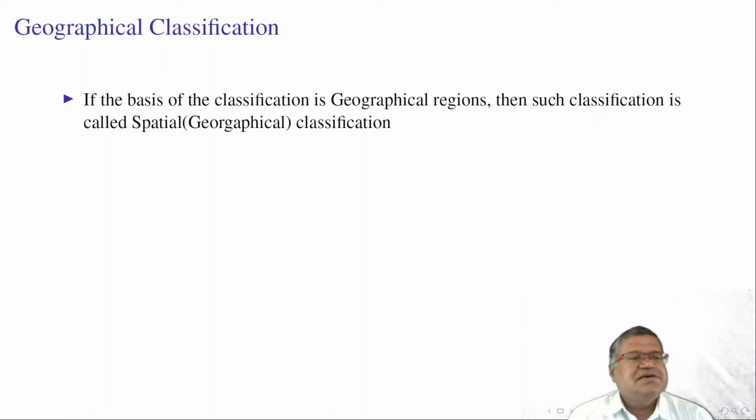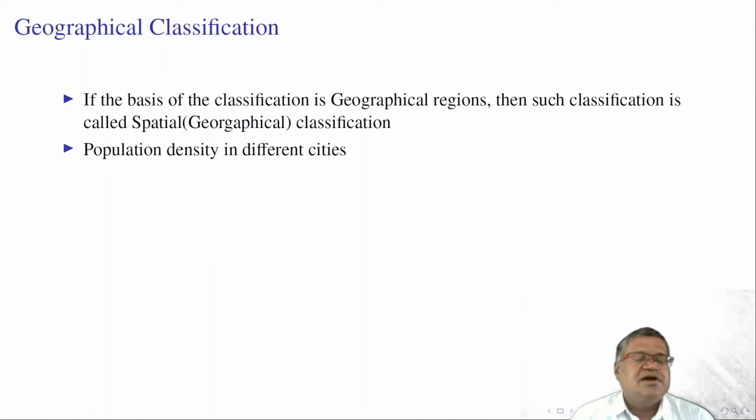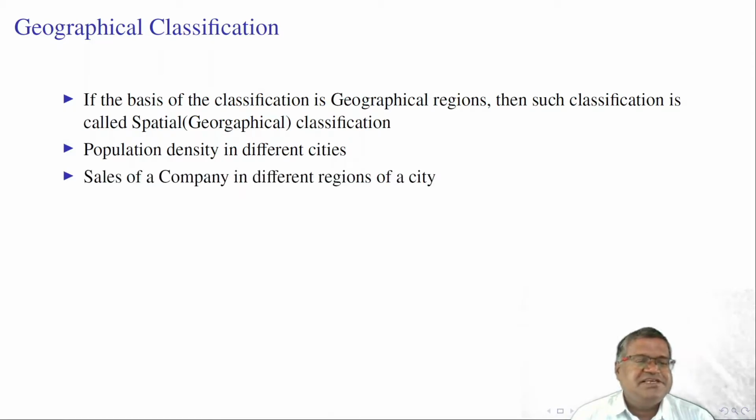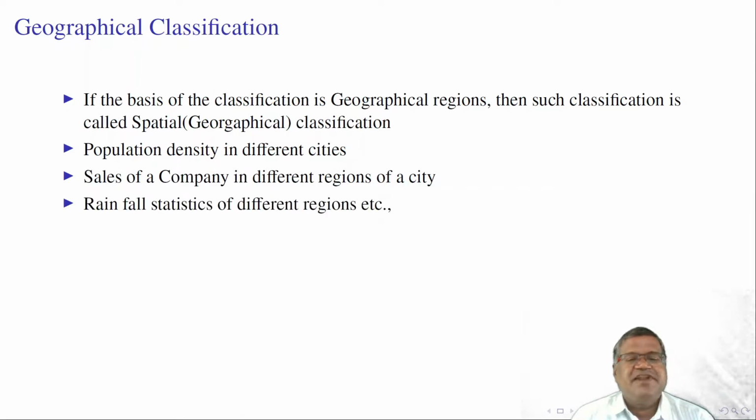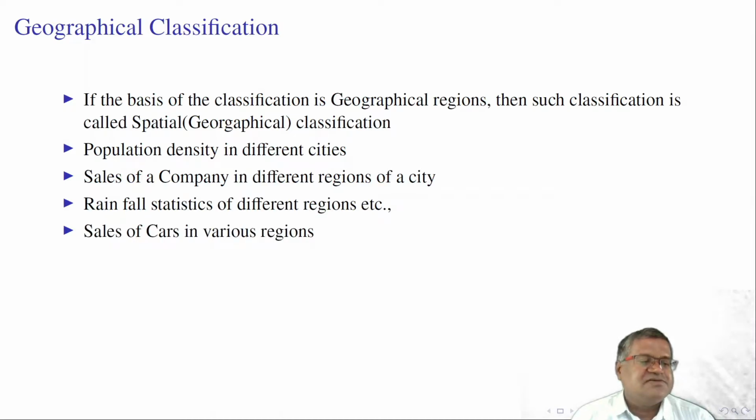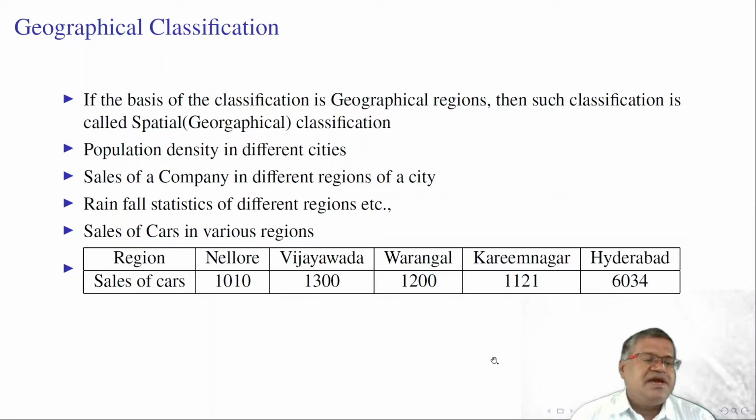Next classification is geographical classification. If the basis of the classification is geographical regions, then such classification is called spatial or geographical classification. Population density in different cities, sales of a company in different regions of a city, and rainfall statistics in different regions are examples of geographical classification. Here also, the sales of cars in various regions. Here we have taken 5 regions: Nellore, Vijayawada, Warangal, Karimnagar and Hyderabad.